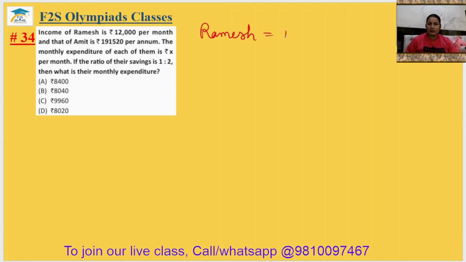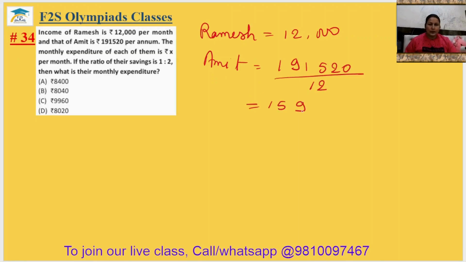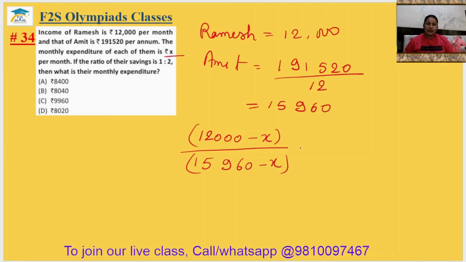Ramesh's monthly income is given as 12,000 and Amit's monthly income will be 191,520 upon 12. We will get 15,960, and X is their expenditure. So 12,000 minus X will be the saving upon 15,960 minus X.